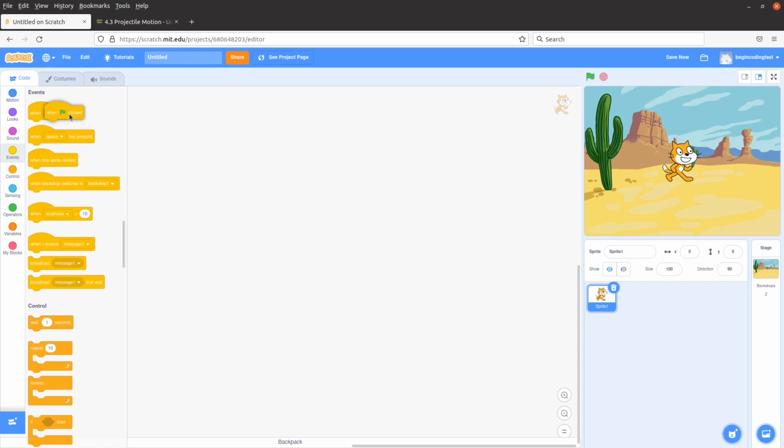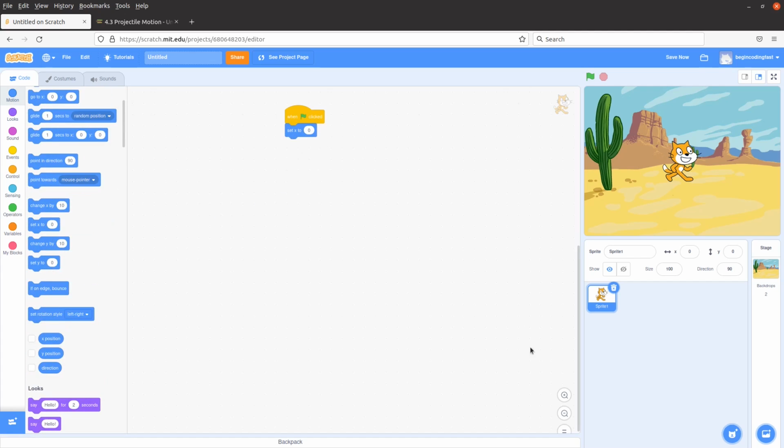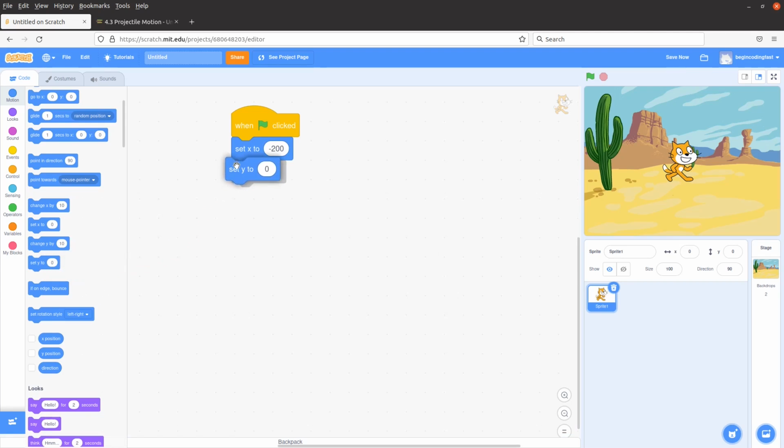So I have to set up an event. When I click on the flag here, I'm going to set the position of my cat to a certain place. I can set X to -200. And then Y to another value, for example, -130.